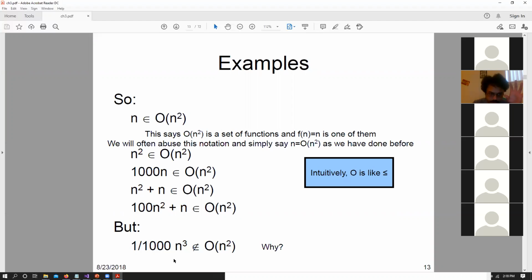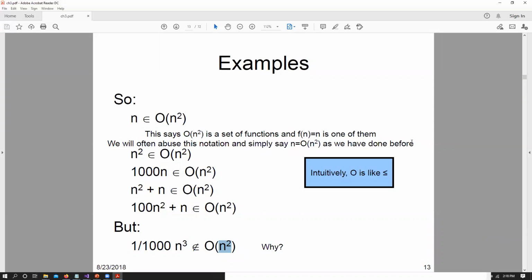Now, let's take this particular example here. It's written a bit weirdly, but let's say that it is n cubed divided by 1000. So n cubed divided by 1000 is not going to be a member of big O of n squared. Because no matter what the constant is, when the constant is a fixed number, we still can't have our guarantee that n squared will grow larger than n cubed.